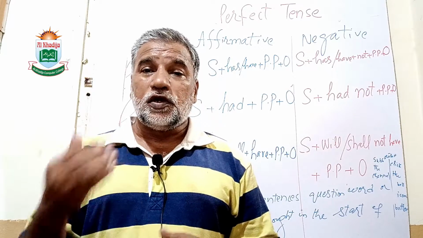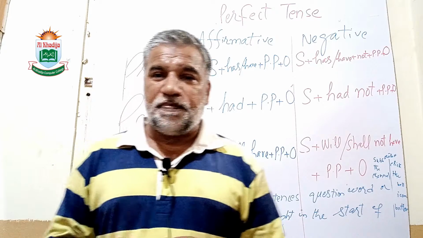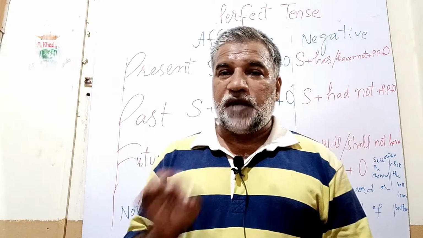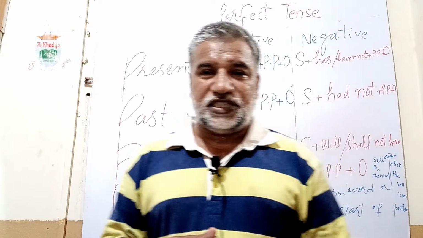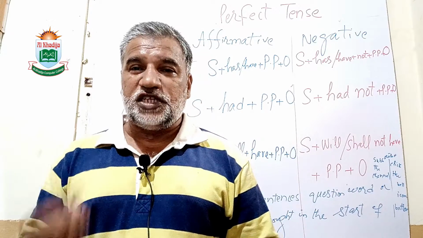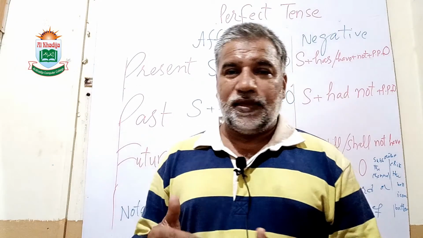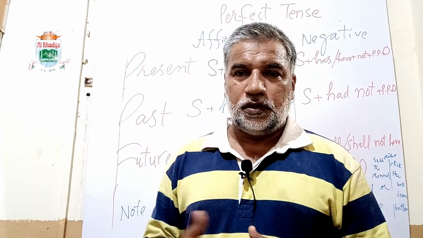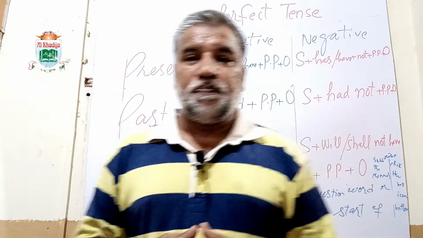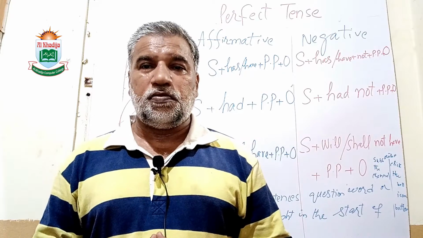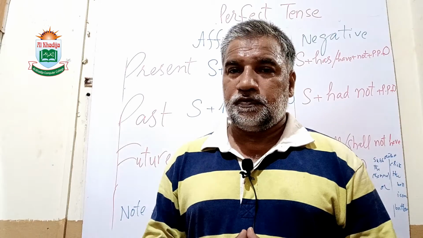Like go, went, gone. So gone is past participle. Come, came, come. So come is past participle. Reach, reached, reached. So reached is past participle. Play, played, played. So played is past participle. Bring, brought, brought. So brought is past participle.